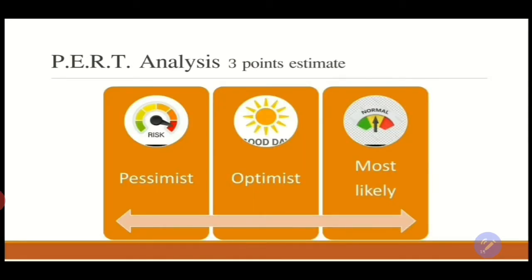In the 3 point estimate equations, we don't use good days, bad days, and normal days. What we actually use is pessimistic, optimistic, and most likely duration. Pessimistic is the indicator for the bad days, optimistic is the indicator for the good days, and most likely is for the normal days.